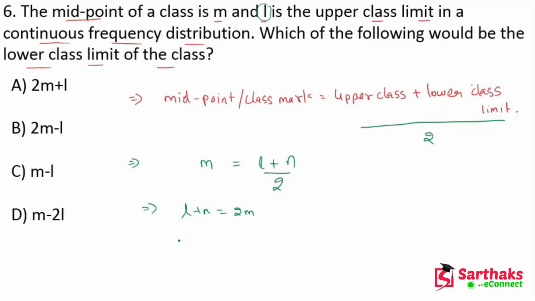We have to find N. So N is equal to 2M minus L. So the lower class limit is 2M minus L, and option B is the correct option. Understand? So now let's move on.